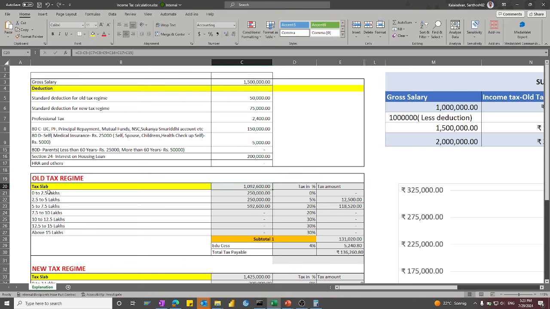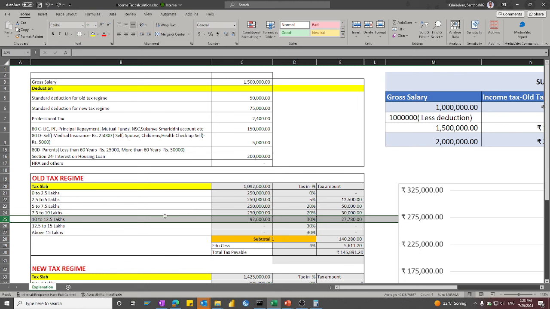Now we have to split this 10 lakh 92,600 across the 2.5 lakh bandwidths: 2.5 plus 2.5 plus 2.5. So we have already filled 7.5 lakhs, and we are left with another 2.5, and we can put the balance amount in the 10 to 12.5 lakhs.